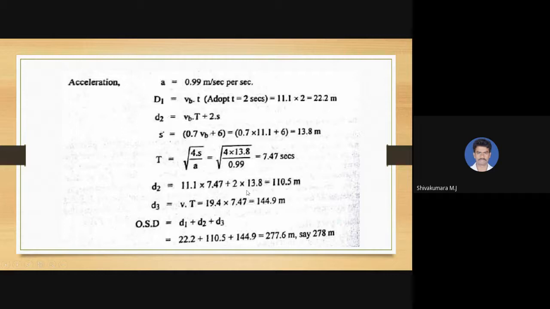So we will get 110.5 meters as the d2 value. And then the d3 value is v into T, where v is the design speed of vehicle A and T is already calculated as 7.47. So 19.4 into 7.47 gives 144.9 meters. So OSD equals d1 plus d2 plus d3, that is 22.2 meters, 110.5 meters and 144.9 meters. Totally we get 277.6 meters as the overtaking sight distance. So we can round it up to 278 meters.